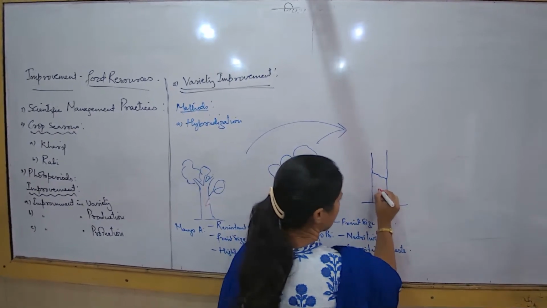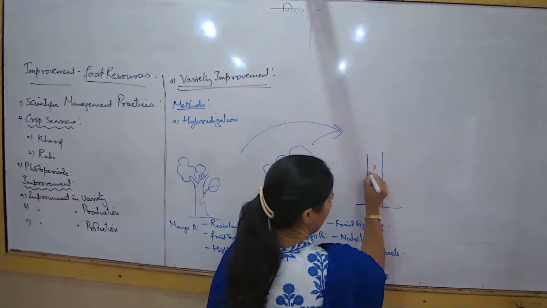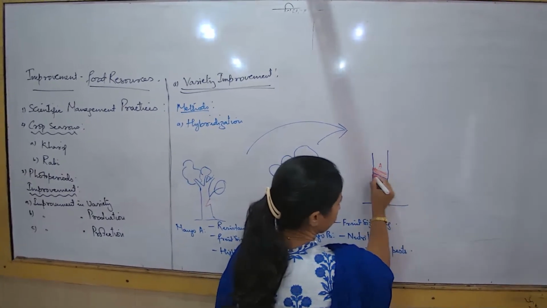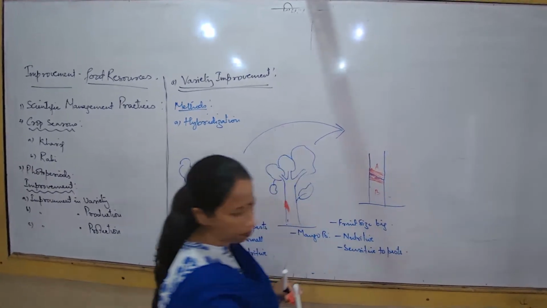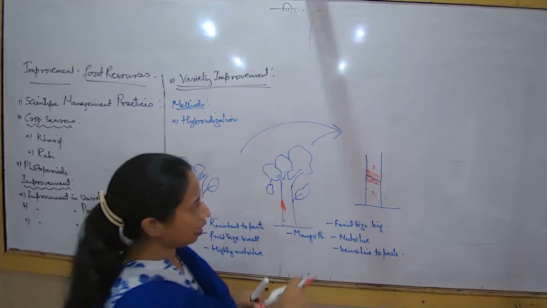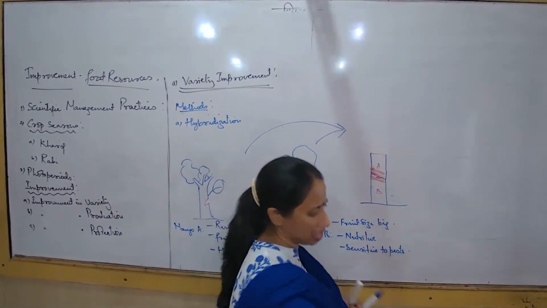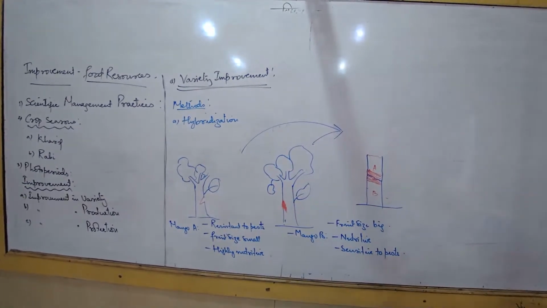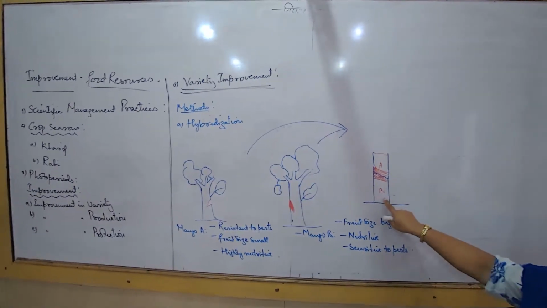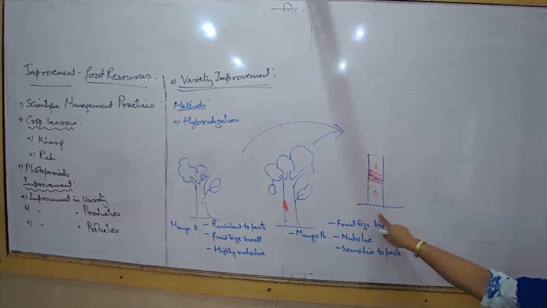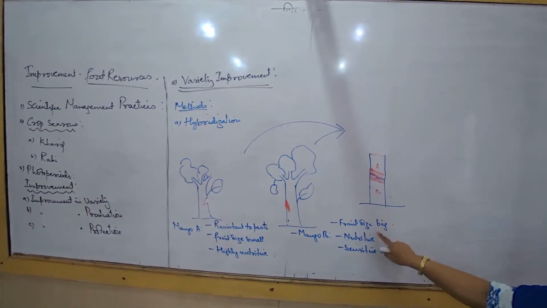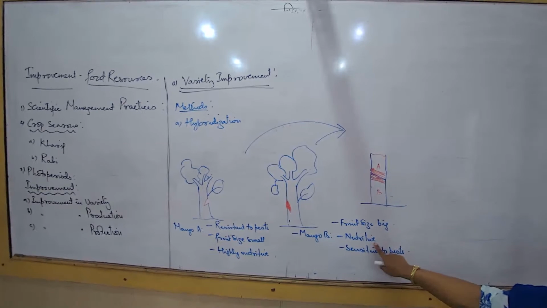So this is variety B, this is variety A, and these are all tied with ropes or tissues here. So what is being done? The stem of one plant and the stem of the other have been put together. So why is the stem of B kept in contact with the soil? Because we have some good characteristics like it is nutritive.